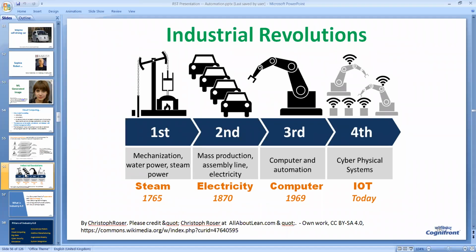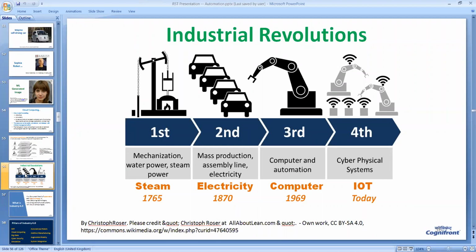So computers and PLCs were being used since 1969 in industry, and a lot of automation took place. But today we have a different, or we can say modern, automation. Cyber physical systems or Internet of Things, also called industrial Internet of Things, are being used in the industry for automation purposes.